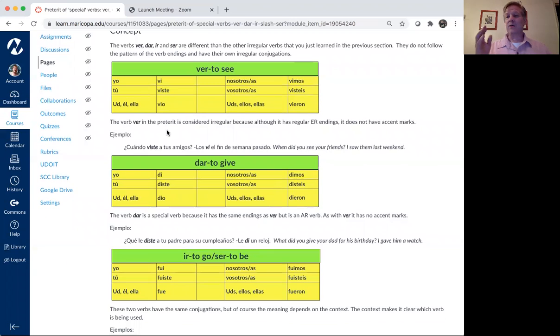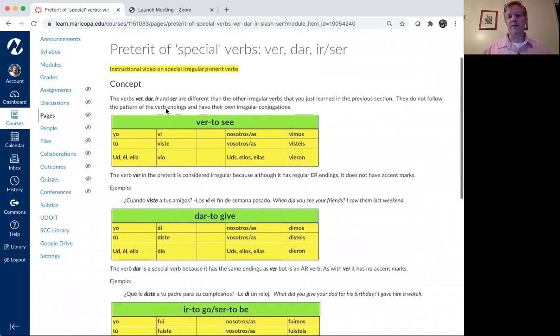Remember, the accent mark indicates the stressed syllable in a word. If a word is only one syllable long, that's the stressed syllable. So there's no need for an accent mark. So in that sense, it's not irregular. It follows a spelling convention in Spanish. But because visually it doesn't have the accent mark, we include it here for your sake.